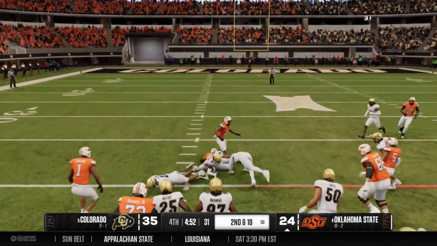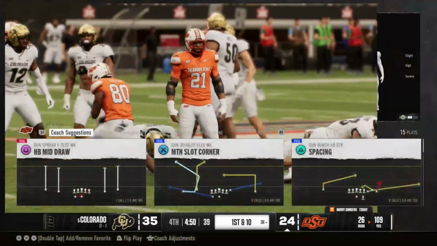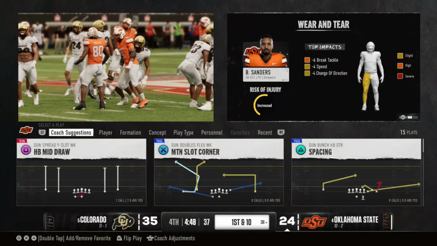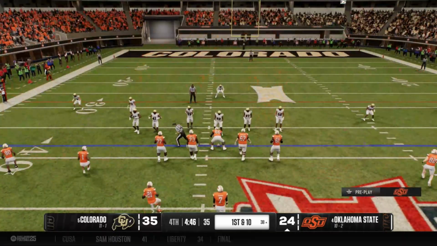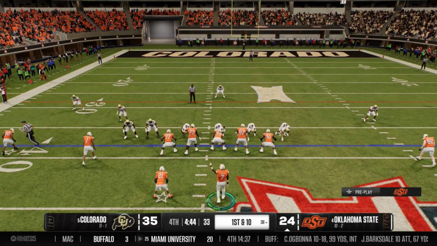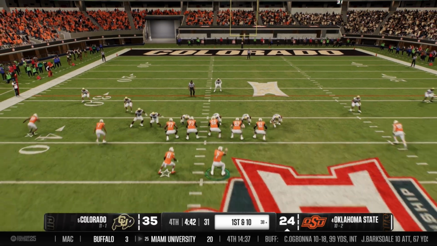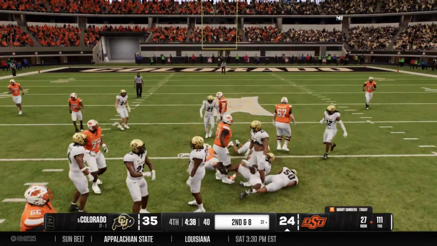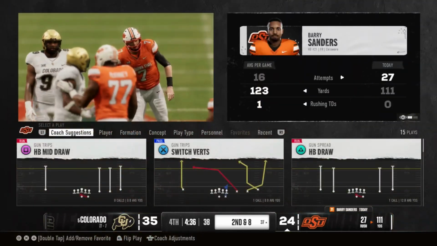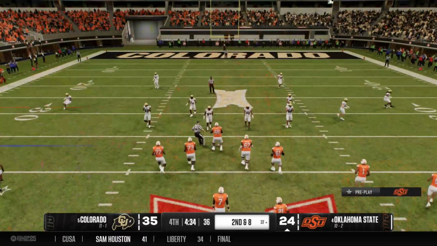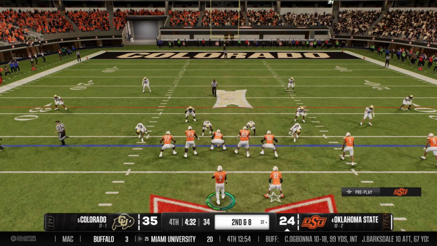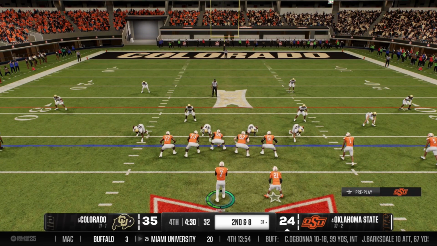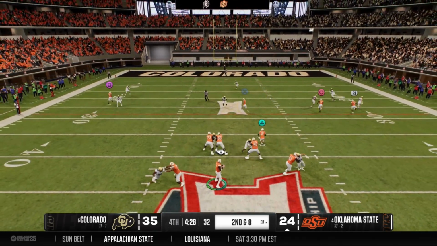Ooh, nice little move on Shador, but that's Shiloh. My apologies. We love that. This guy's having a good day, but unfortunately, we're going to have to pass the ball, I think, because we're down by 11 here, so that's not great. And then I don't know about those little juke moves, Barry. That's a thing Barry Sanders is known for, right? Like, he tries to make too many moves and doesn't just put his head down and get yards. It works for him a lot because he's so shifty.